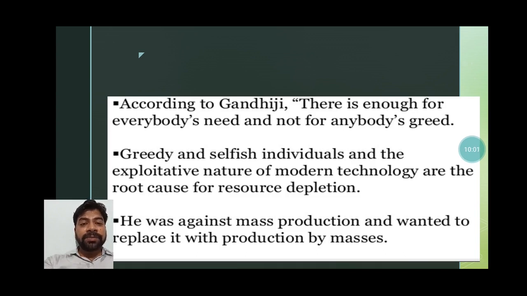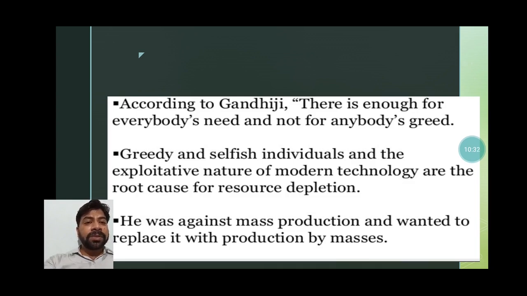For the resource, related to the resource. It is said that there is enough for everybody's need. Obviously, we have enough resources, but if someone becomes greedy and occupies that resource himself or herself only, in that case it will become very less. Many people in Arunachal Pradesh are engaged in rat hole mining, involved in illegal mining of the resources, and in this way it can never satisfy their need.